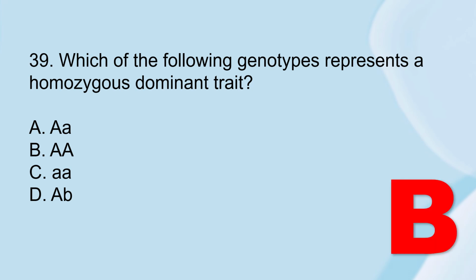The correct answer is letter B. So the two identical dominant alleles make it homozygous dominant. For letter A, this is heterozygous. For letter C, this is homozygous recessive. And for letter D, this is not a standard genotype format. So for the dominant trait, we have letter B.